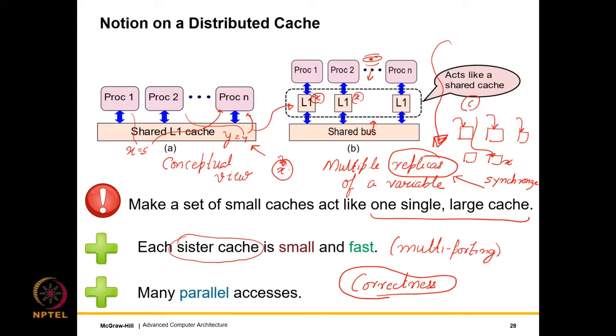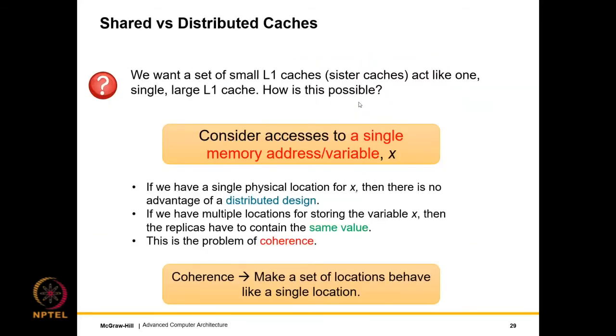Otherwise, what will happen is that I will write to X, another core will write to X, then nobody else will see the writes, or they might see it in one order, somebody else will see it in another order. It will all become a mess. So if I want the external world to think that it is actually a single cache where there is only a single location for the variable X, I need to do something. We will see what I need to do.